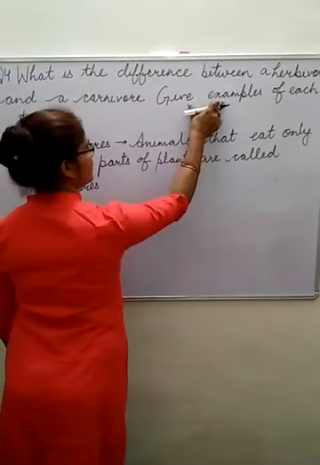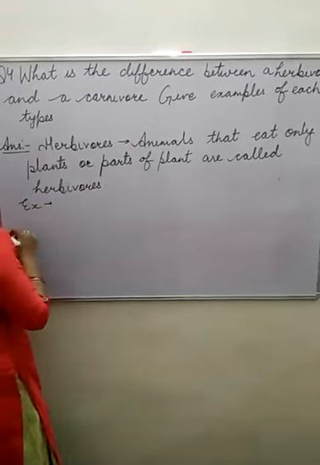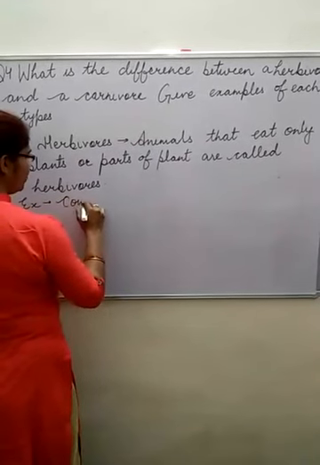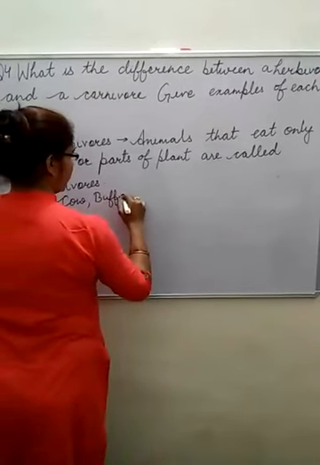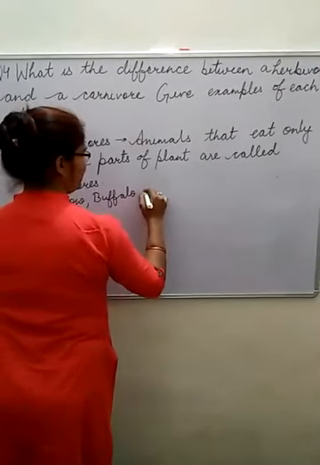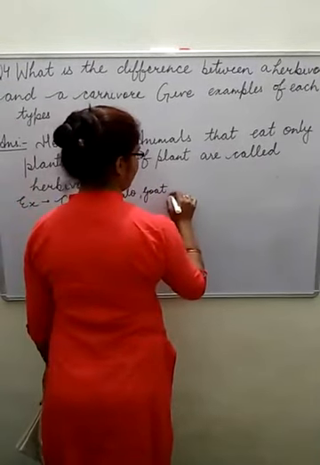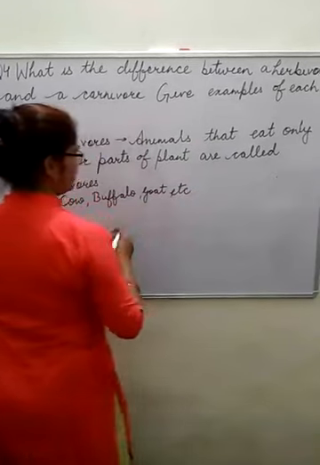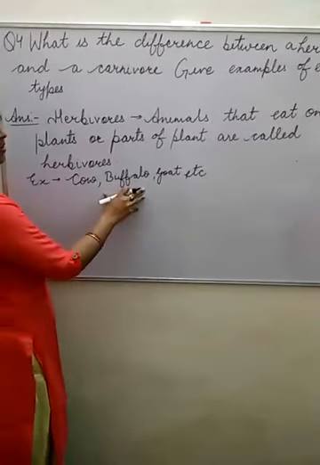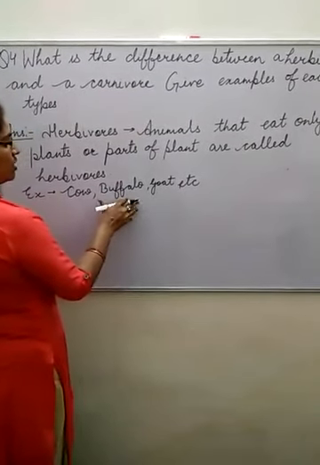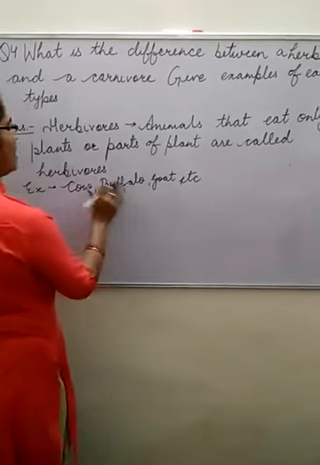And here you have to explain this with examples. So now we will write the examples of herbivorous animals. You know very well which animals eat only grass? Cow, buffalo, goat. There are many animals. So these are herbivorous animals. You can write giraffe also, zebra also, deer also. There are many examples of animals eating only plants. So here I am writing only these three. You can write according to your choice also. So these are herbivorous animals.